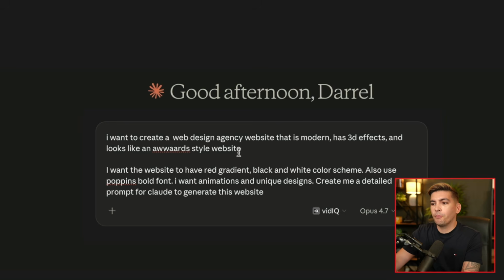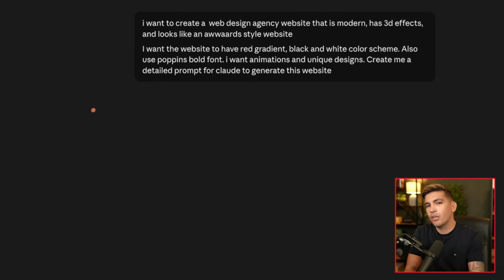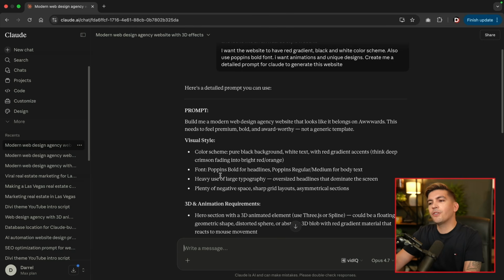So I kept my initial prompt, but I want to give it more detail. I want the website to have a red gradients, black and white color scheme. Also use pop and bold fonts. I want animations and a unique design. And here's the key part, create me a detailed prompt for Claude to generate this exact website. So what we're gonna do is we're going to enter this in and then we're gonna take the result and then we're gonna go to the design tab. And then here is our detailed prompt.